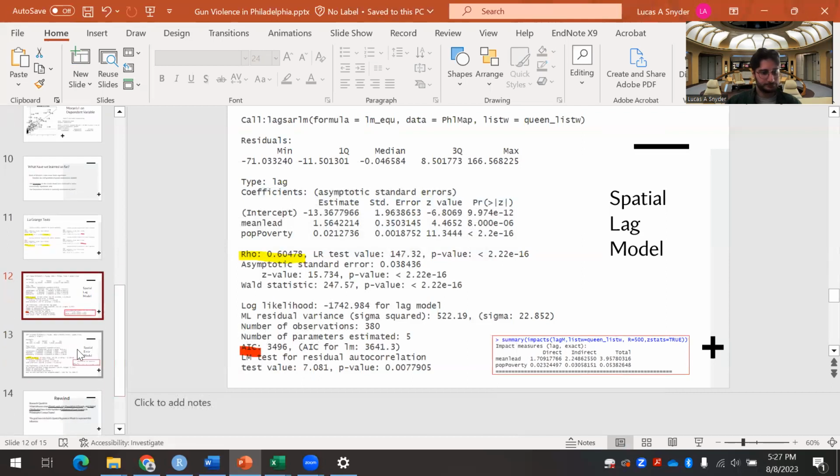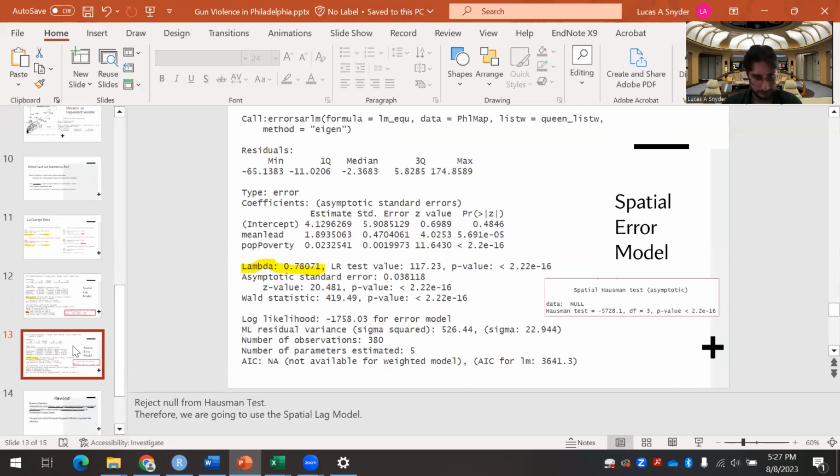Let's check out the spatial error model. Right here, this lambda value is our slope type value. Ideally we would just check another AIC score and see if that's lower. But we don't have this for this type of model. So we run a spatial Hausman test over here.